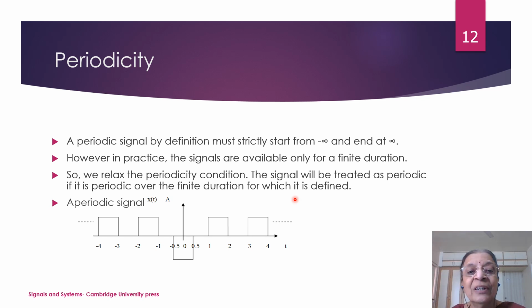In this case, we relax the definition of periodicity condition and we say that the signal will be treated as periodic if it is periodic over the corresponding finite duration for which it is defined. So, it is not strictly necessary that the signal must exist from minus infinity to infinity and be periodic over the entire interval. Signal may be available only during the finite duration, still it will be considered as periodic.